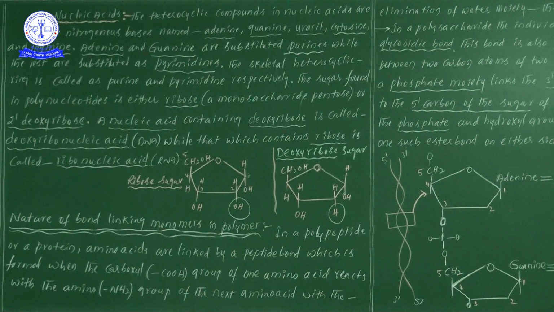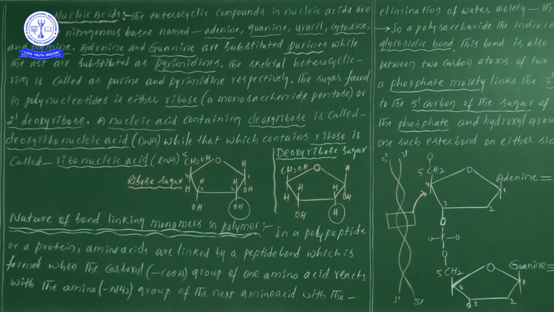Ribonucleic acid is the first genetic material, and as evolution proceeded, DNA was formed from the RNA. So there are two types of nucleic acids: one is DNA and the other is RNA. DNA was formed from the RNA.